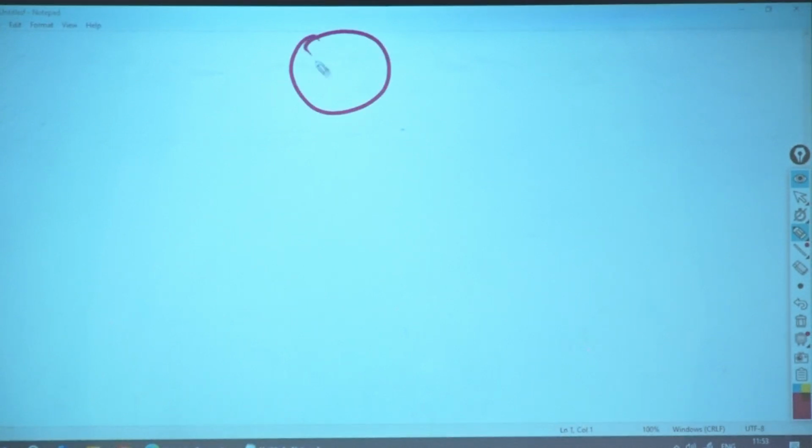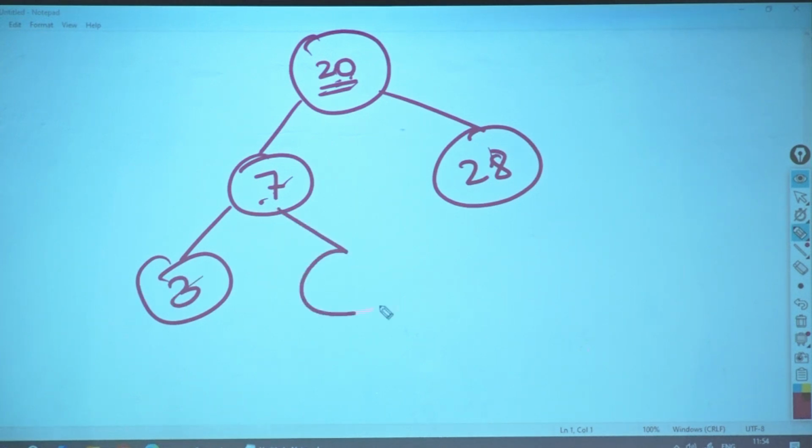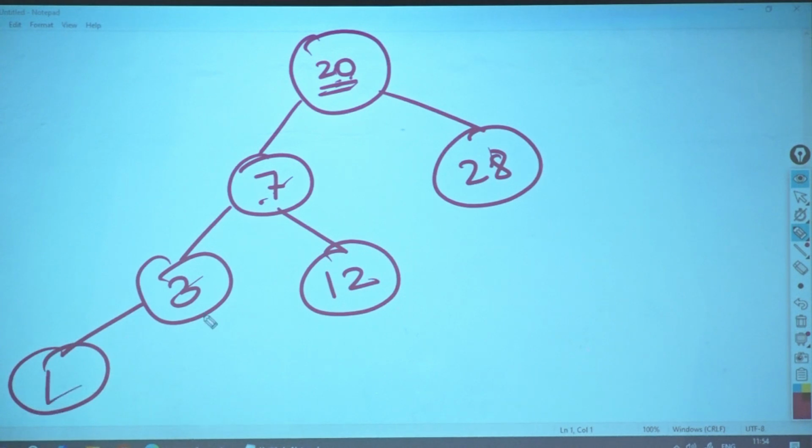Give me one tree quickly. 27. Okay, so what will come here? 28. Bigger than 20 here, smaller than 20 here. Less than 7 here, more than 7 here. Less than 3 here, more than 3 here.